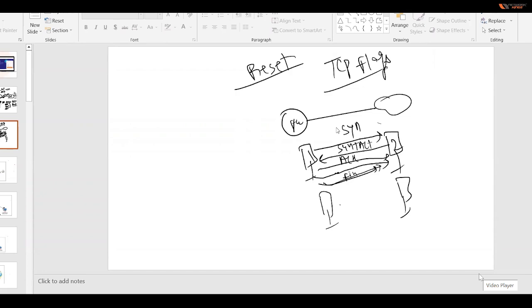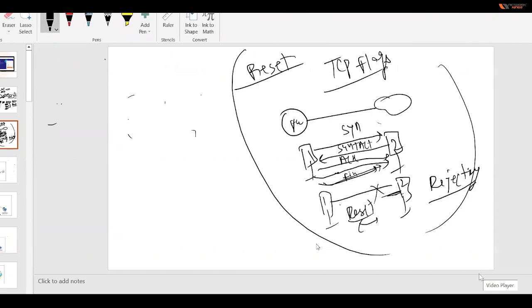So what would happen if PC1 sends one packet and this guy actually resets it? Resetting means it sends a reset flag. Reset means that, by any means, this PC is not accepting his traffic. He's just rejecting. Reset means nothing but rejecting the traffic. So here, what is a reset? It's resetting.